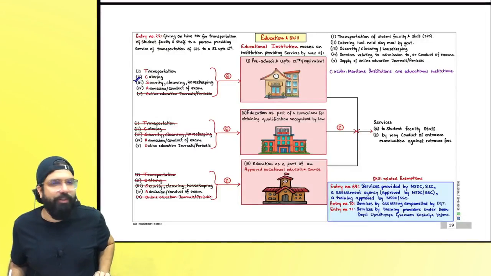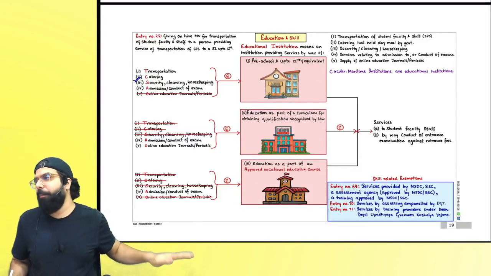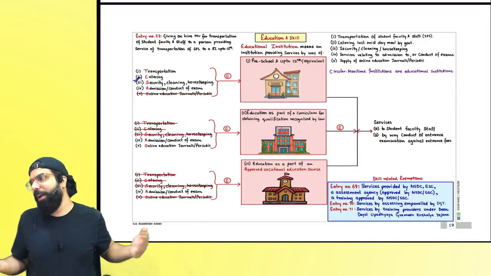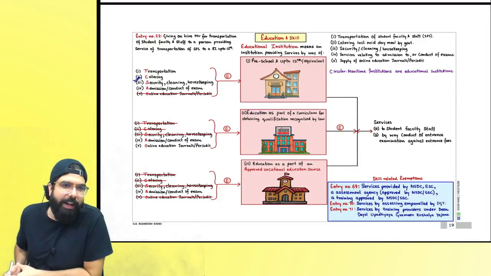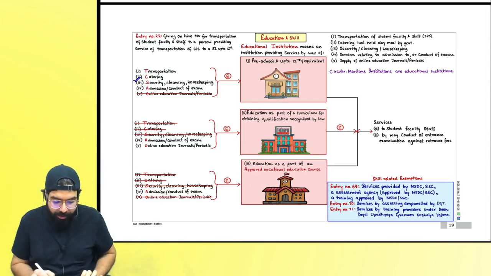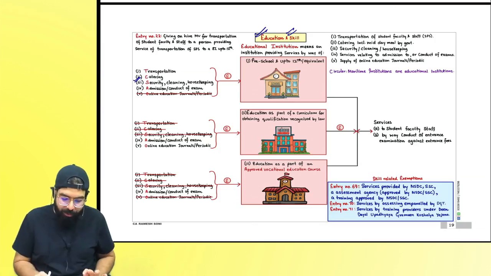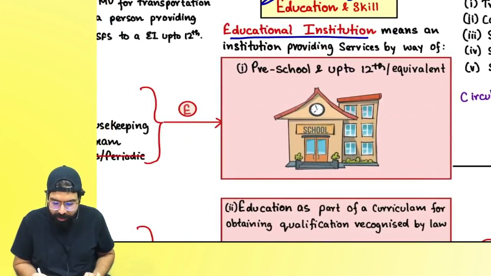Alright students, let's go ahead and now revise the chart of education. Education being very important for the economy anyways, the government has given a lot of exemptions for the education sector, right everyone? Now in the education and skill sector, many exemptions have been given. First of all you have to understand who is an educational institution.